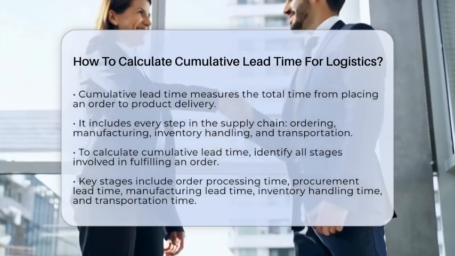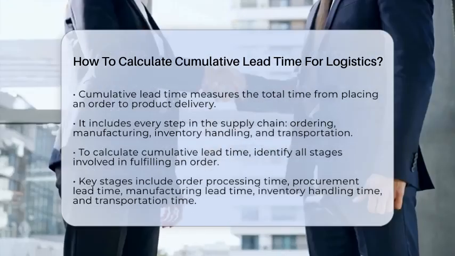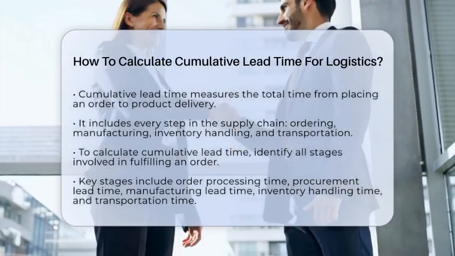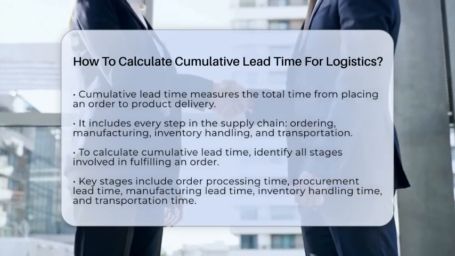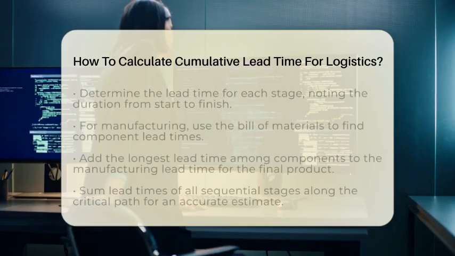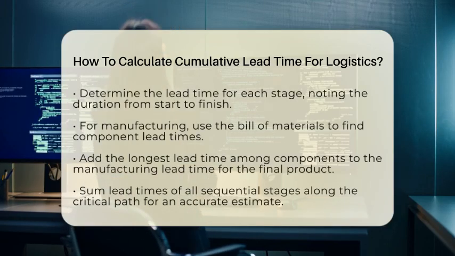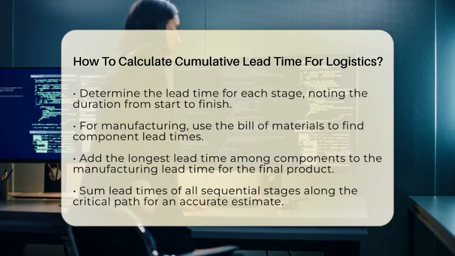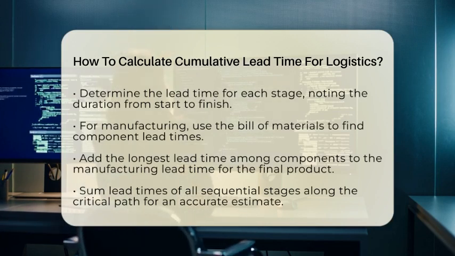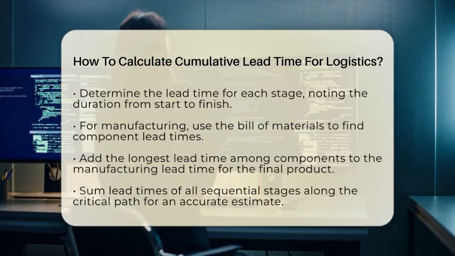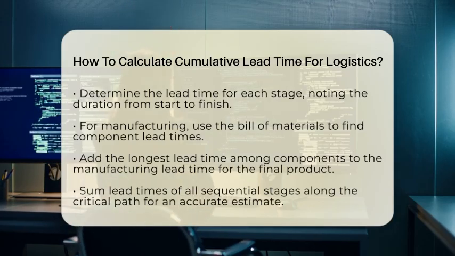This typically includes order processing time, procurement lead time, manufacturing or assembly lead time, inventory handling time, and transportation and delivery time. Next, determine the lead time for each of these stages. Lead time is simply the duration from the start to the completion of that stage. For instance, if it takes 2 days to process an order, that's your order processing lead time.